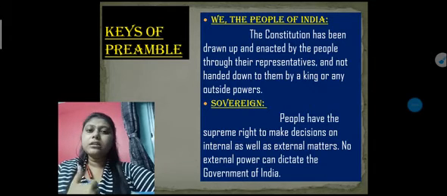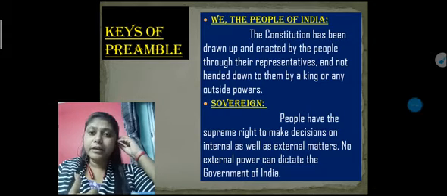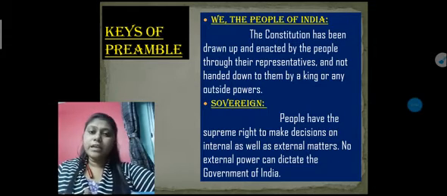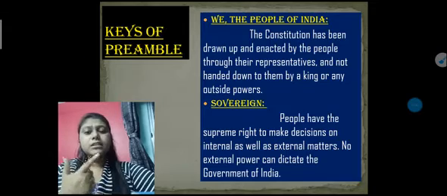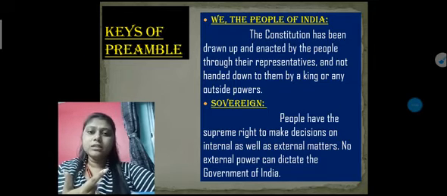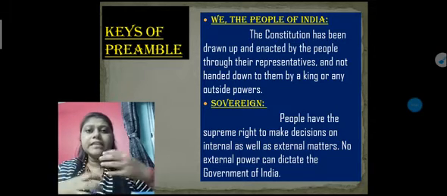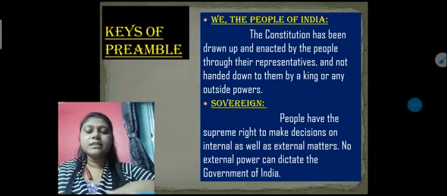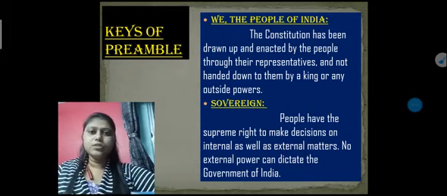The first one is the government of India, because West Bengal comes under India as a state. So the Indian government, or the central government, has the power to take the decision, and the state government also has the power to take the decision. So it is an internal matter. Both the state government and the central government have the power to take the decision.